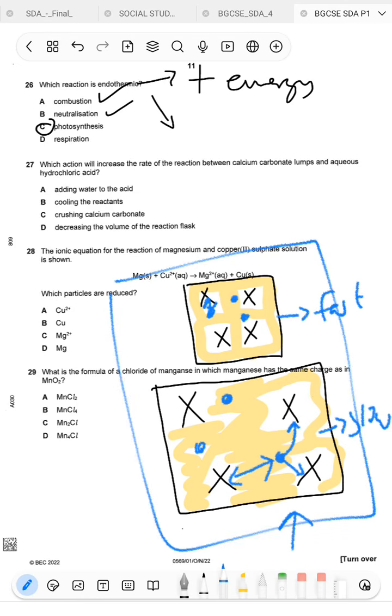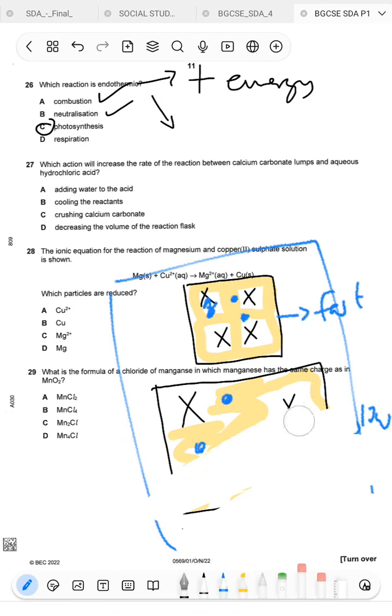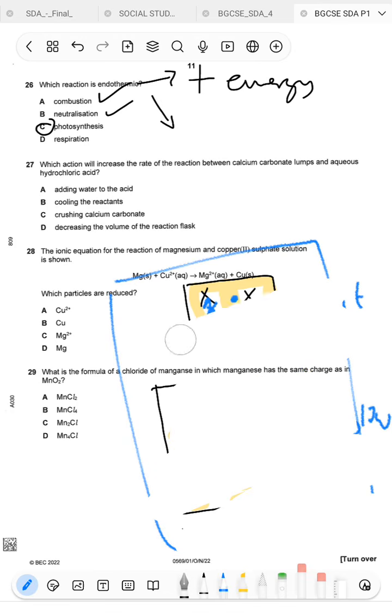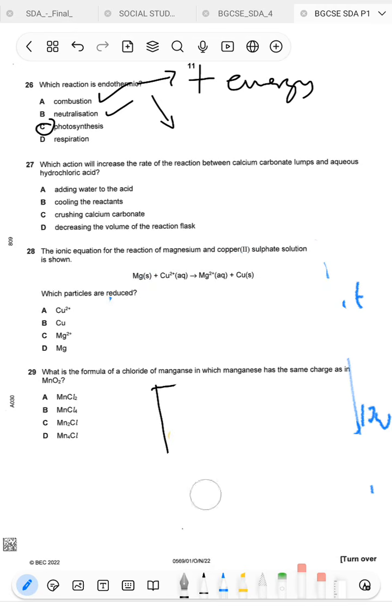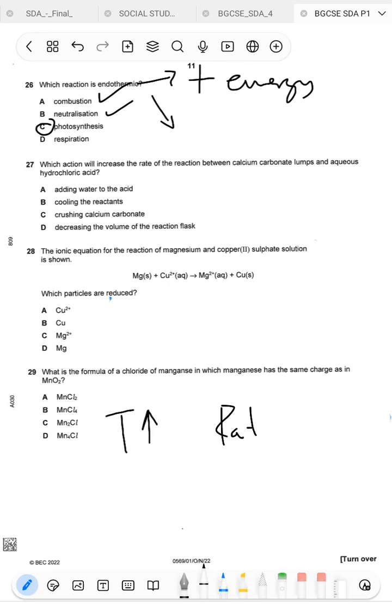Okay, so cooling the reactants. How does that affect the rate of reaction? Now remember, temperature works in this way. For particles to collide, they will need to have enough energy to move about and actually collide. So if you have higher temperatures, the rate of reaction is going to be fast as well. So they are directly proportional.